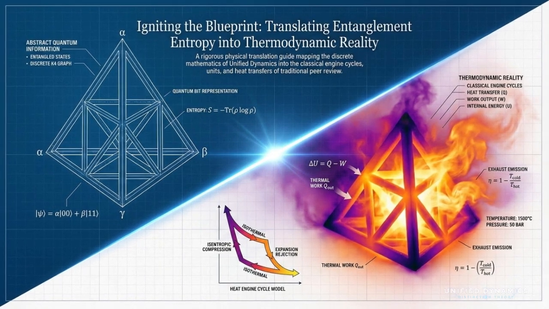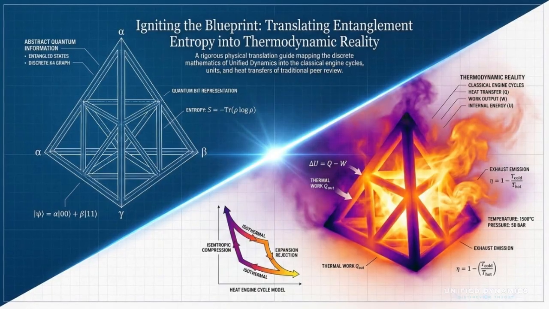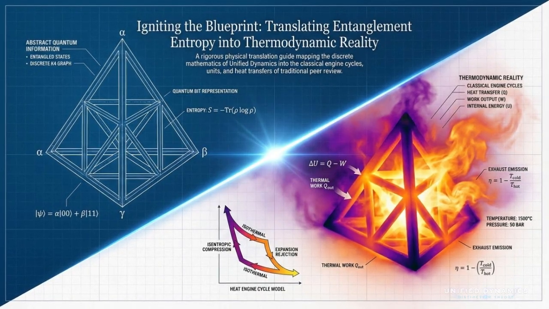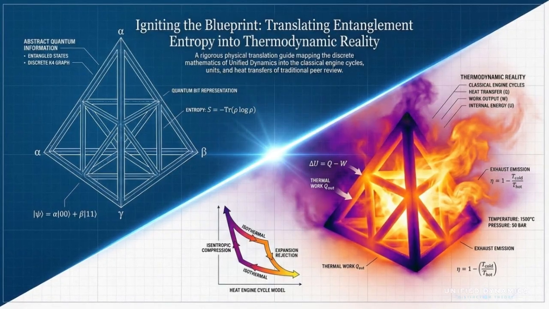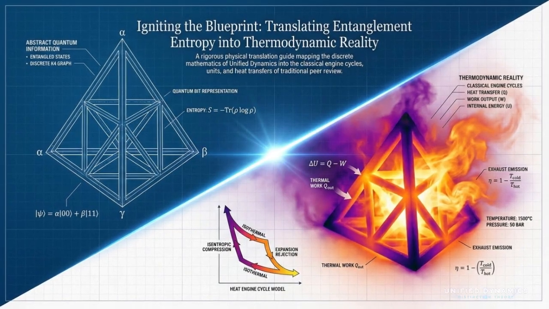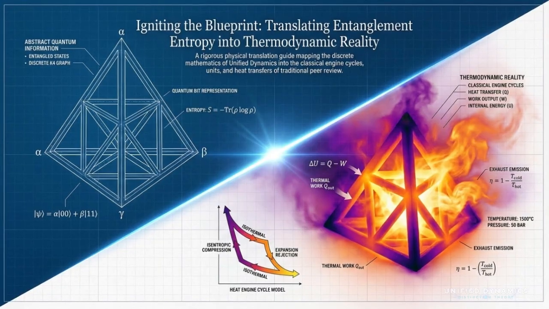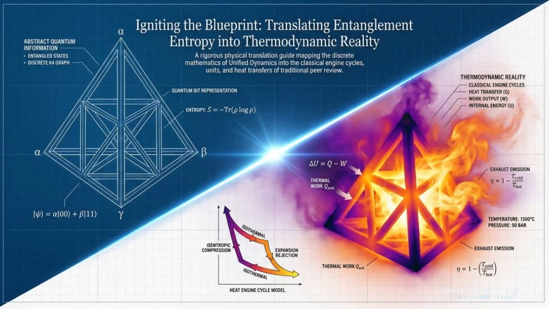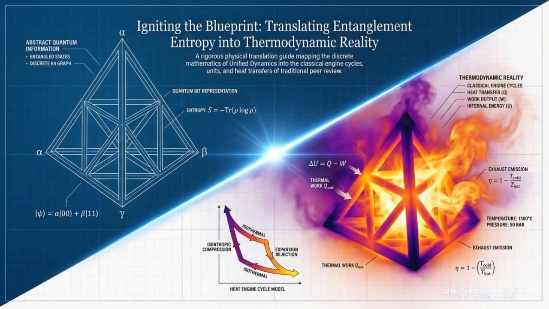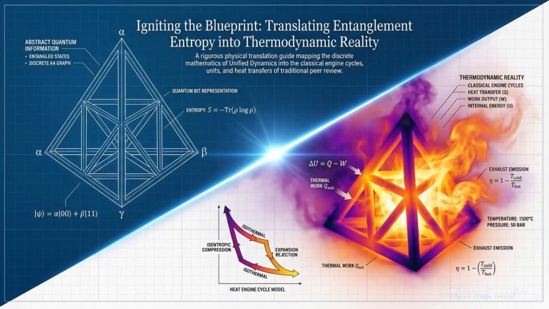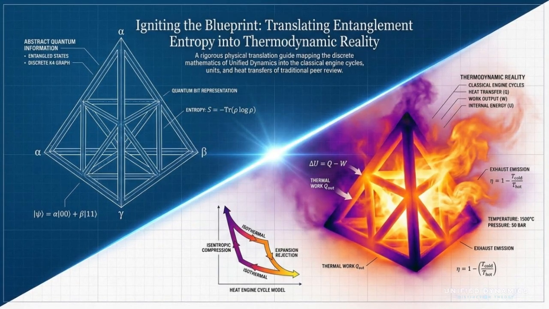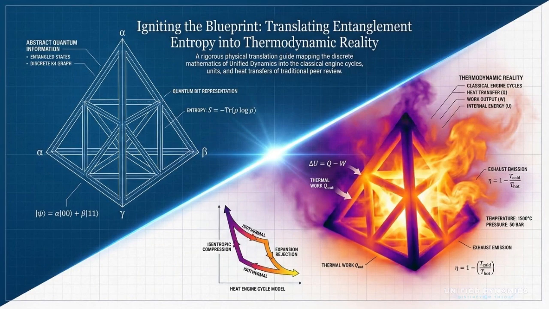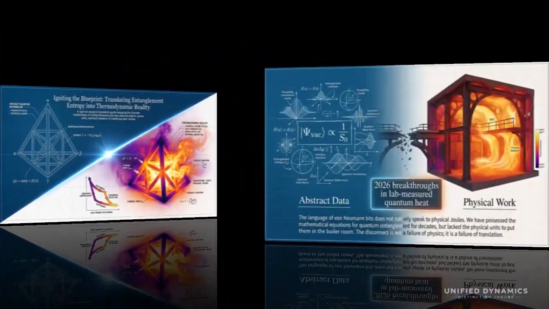On the right, the same structure is rendered as thermodynamic reality: heat transfer, work output, internal energy, exhaust pressure, and engine cycle behavior. The goal is not to claim that entanglement is simply hidden heat. The goal is more precise: to show how correlation structure can carry work potential under defined physical operations. In unified dynamics terms, this is the B2 bridge. We are translating admissible connectivity into thermodynamic consequences without overclaiming a completed gravity or unification proof. This deck is the blueprint for that translation.